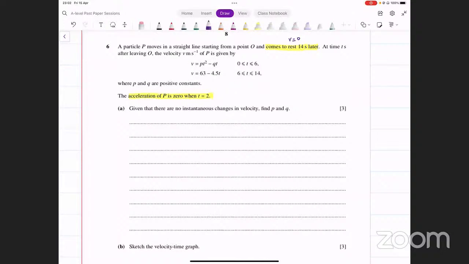Okay, now what does this statement mean? Instantaneously, आपकी velocity एकदम change नहीं हो रही. इसका मतलब यहाँ पे ये होता है, when you're given two different equations, कि जब आप एक equation से दूसरी equation पे switch करते हो, यानी time equals 6 के ऊपर दोनों equation से आपके पास same velocity आ रही होगी, right? 6 is the point when you are switching from one equation to the other. उस point के ऊपर दोनों equation आपको same velocity दे रहे होंगे. Yes, Farzan, that's correct.